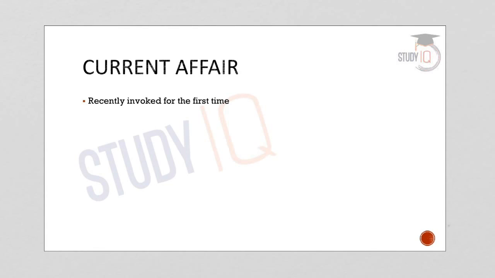I am Joycey Joy and today in this lecture we will discuss section 74 of the IBC, or the Insolvency and Bankruptcy Code. First of all, let us understand the current affair associated with section 74 of IBC. Section 74 of the Insolvency and Bankruptcy Code was recently invoked against a company, and this was invoked for the first time, because the company had failed to comply with the approved resolution plan. So this is the current affair.